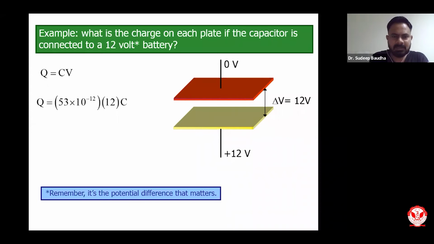So I can easily say the charge will be 6.4 into 10 to the power minus 10 coulombs. So the charge on the plate will be 6.4 into 10 to the power minus 10 coulombs. So this will be the charge lying on each plate. On one plate it will be positive, and on another plate it will be negative.